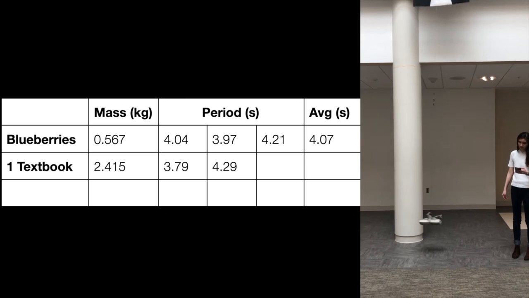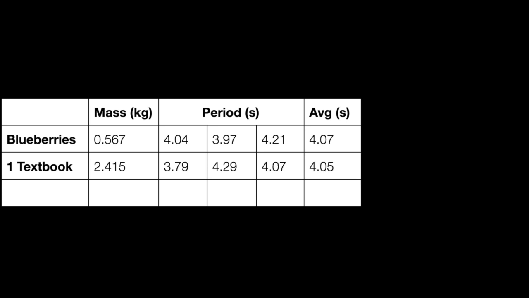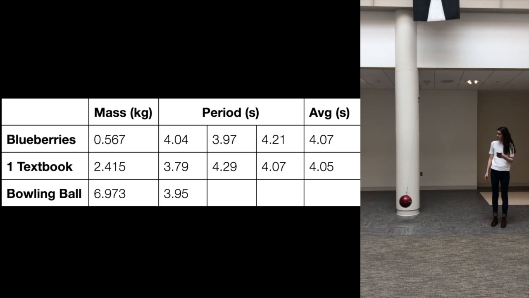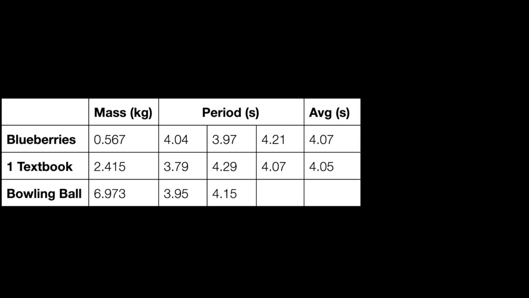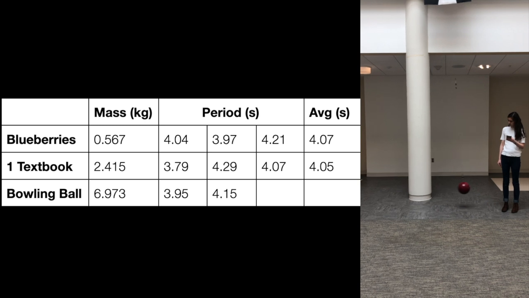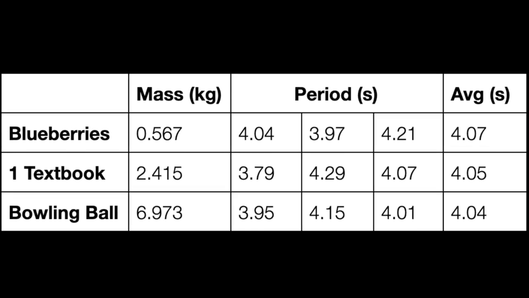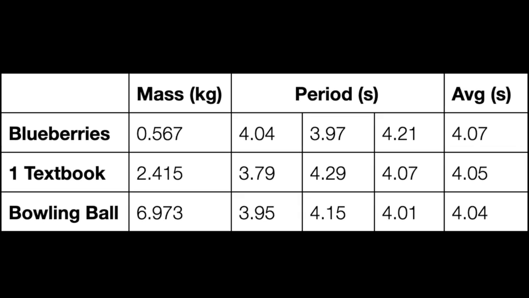Let's add something much more massive to see if that has an effect. I like your thinking. Let's add our surprise bowling ball-shaped tool that will help us in what was later, but is now the present. Is it a bowling ball? You know me so well. So, the bowling ball of mass 6.93 kilograms has a period of 4.04 seconds. Wow. It looks like we experimentally proved my hypothesis wrong because I didn't consider the equations for mechanical energy, which, when examined, show that the mass of the pendulum cancels out of those equations and therefore does not affect the period. Exactly.